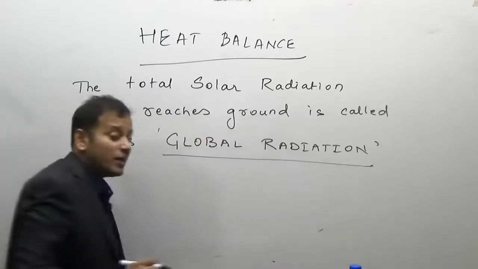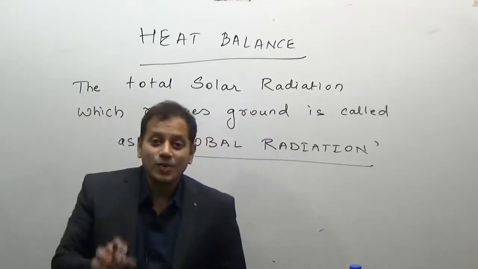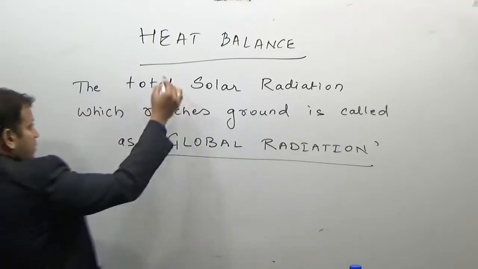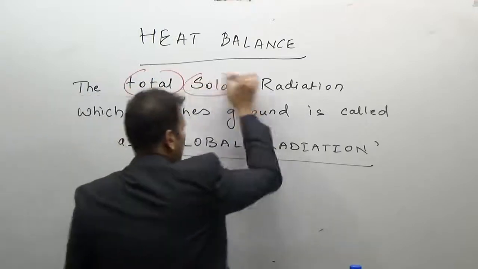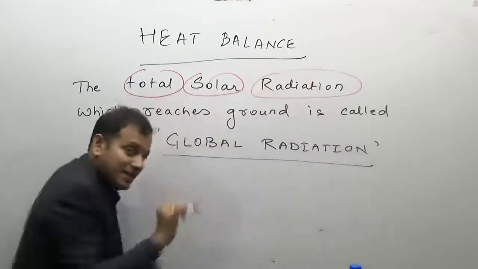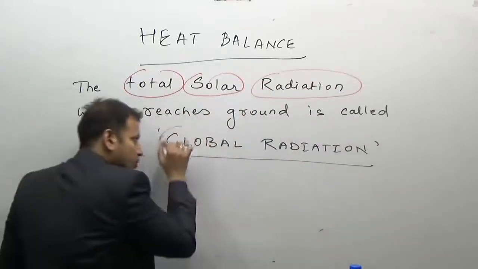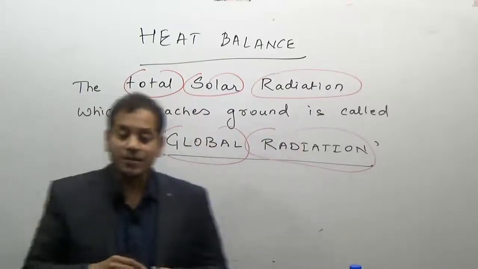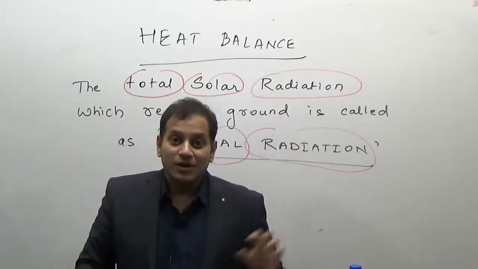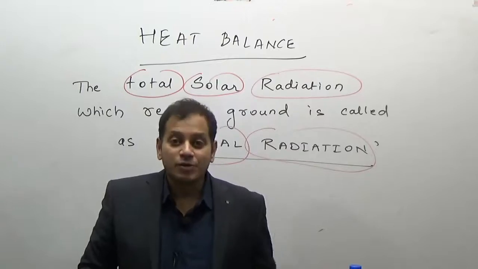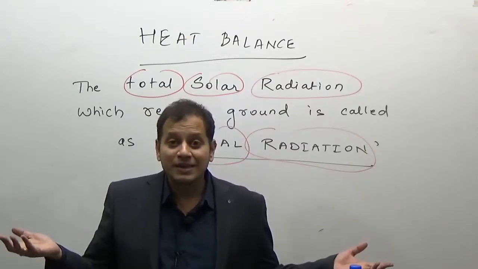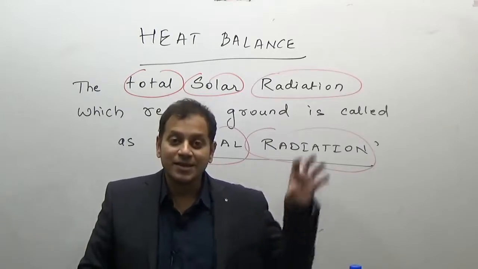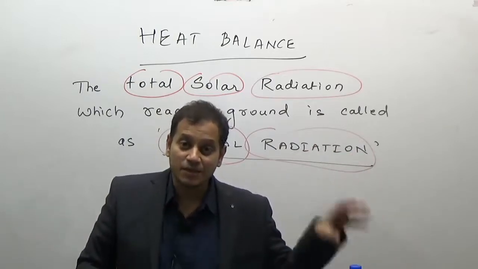So what is global radiation? It is the solar radiation which is reaching the surface of the earth. It is the total solar radiation. Why am I stressing the point? Because the total solar radiation is known as global radiation. Logically, the global radiation should be the radiation by the earth, but no, the global radiation is the radiation reaching the earth from the sun.